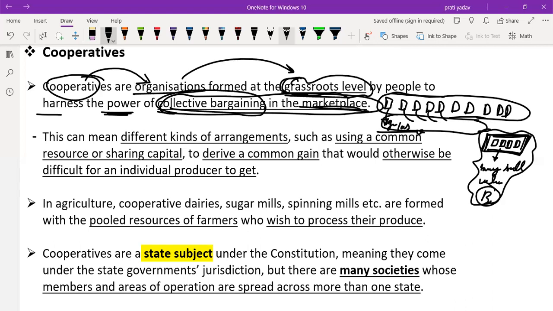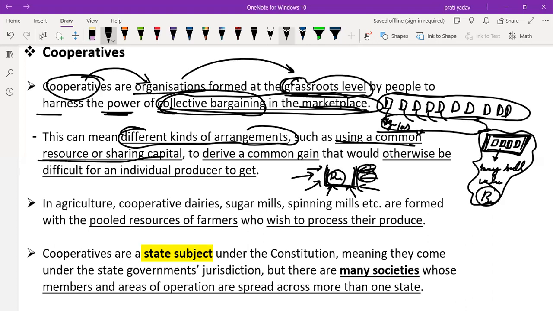Remember, this can mean different kinds of arrangements, such as using a common resource or sharing capital. For example, if they want to build a dairy farm, each farmer contributes their resource. You can say they invest their resources in building it, and whatever profit they get after 2 years, 3 years, they distribute collectively among each and every farmer.